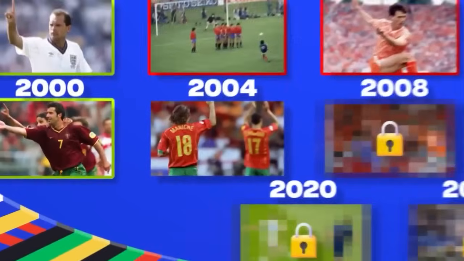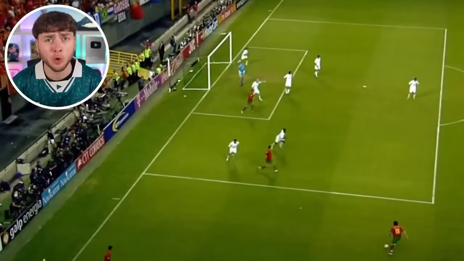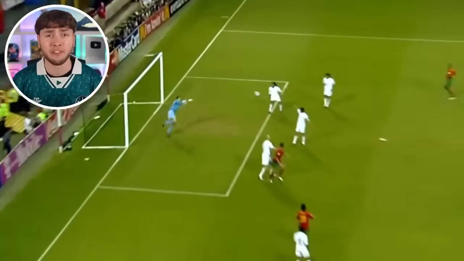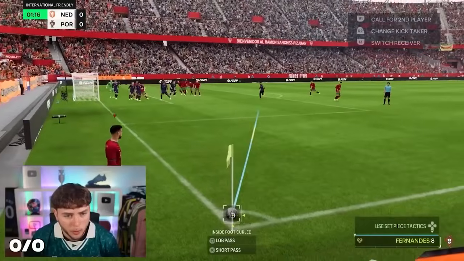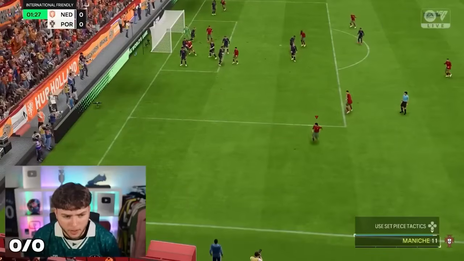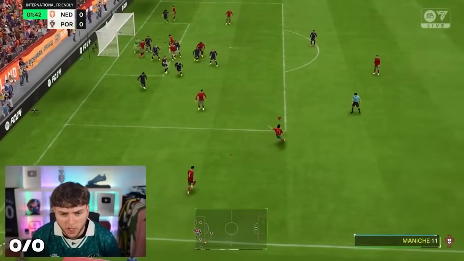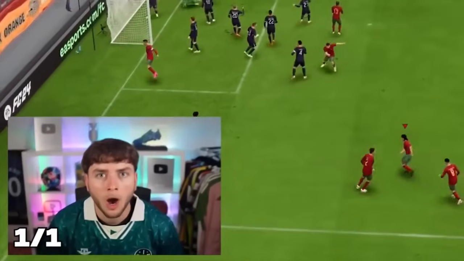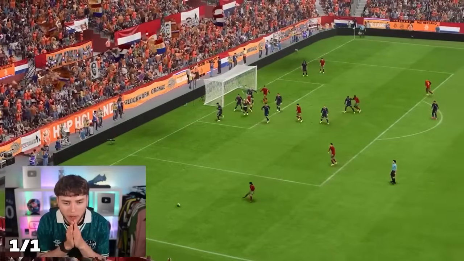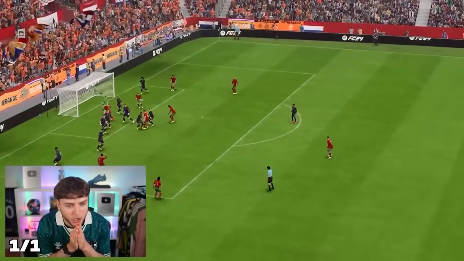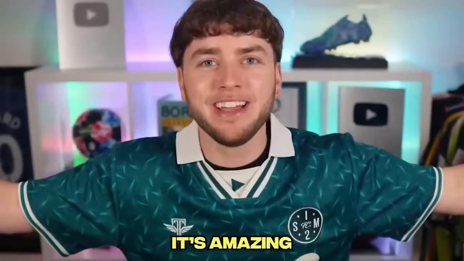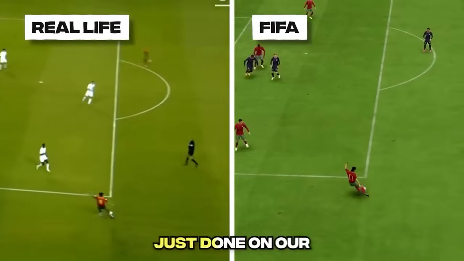We're moving on to 2004. We have this incredible goal by Maniche against the Netherlands. A finesse of dreams, some may say. We've got the corner. We just need the Maniche. Where is he? I think I may have the Maniche. The ball gets played to him. Takes a touch. Finesses. No way, we just done it on our first attempt. Oh my god. The pass to Maniche, the touch, the shot, the goal. It's amazing. I honestly couldn't believe what we had just done on our first try.